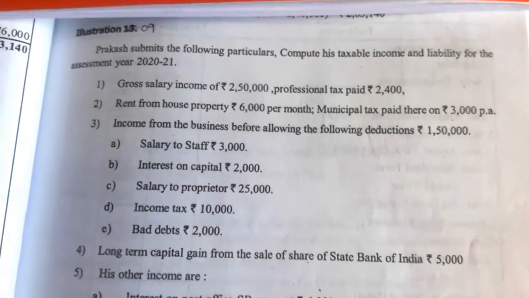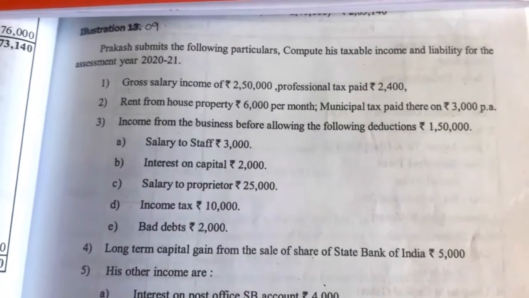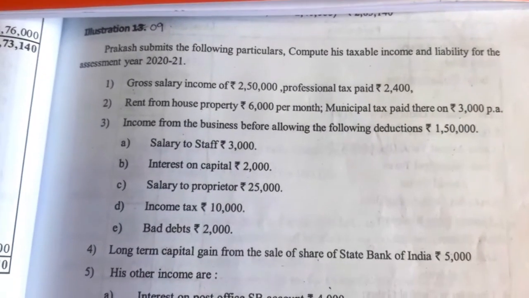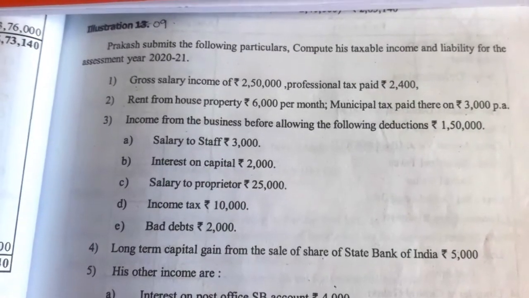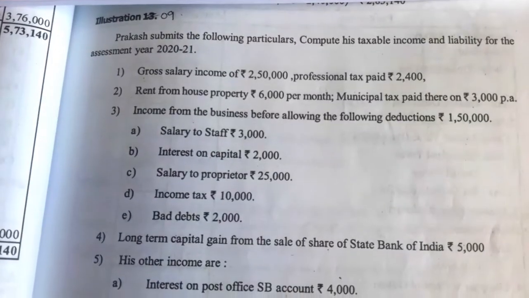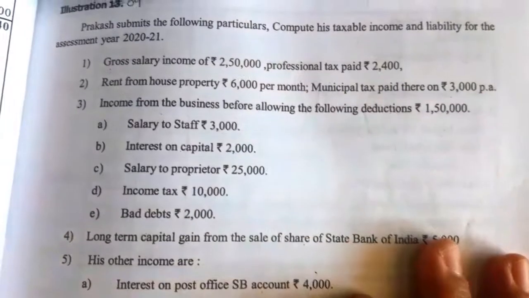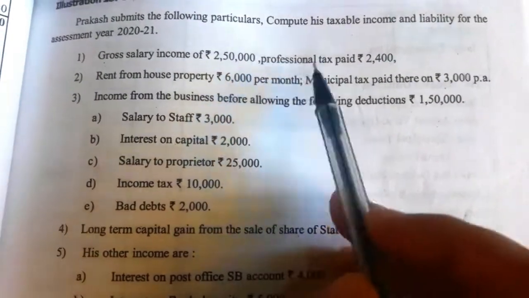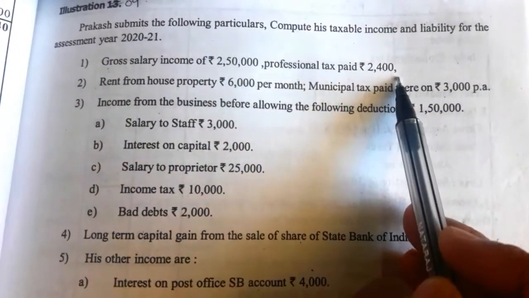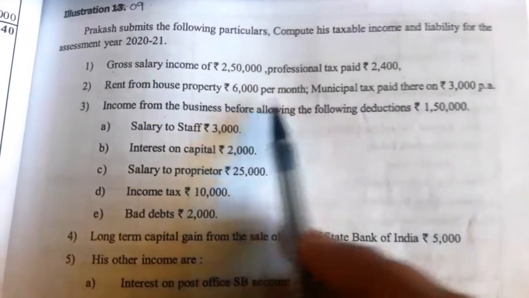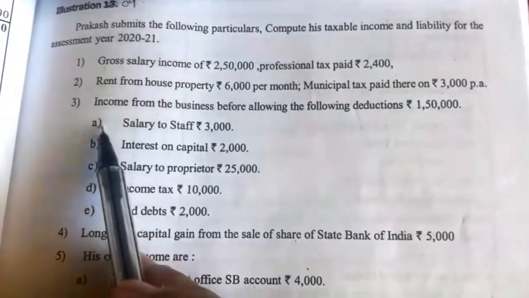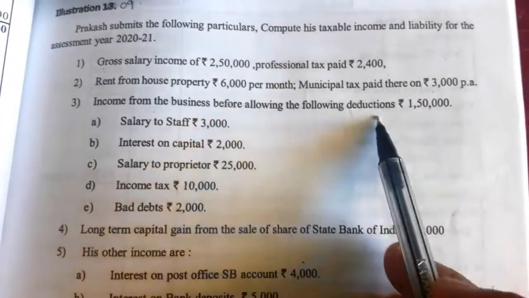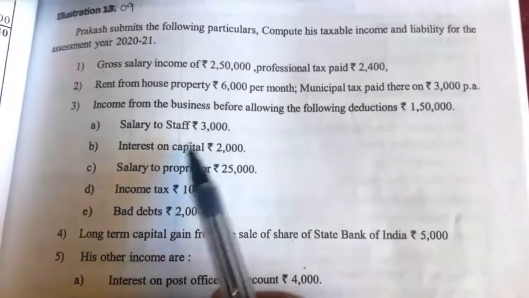Hello students, today we will solve the next illustration, number 9. See the question. Mr. Prakash submits the following particulars. Compute his taxable income and liability for the assessment year 2020-21. First one is gross salary income rupees 2,50,000, professional tax paid rupees 2,400, rent from house property rupees 6,000 per month, municipal tax paid thereon rupees 3,000 per annum. Income from the business before allowing the following deductions rupees 1,50,000.